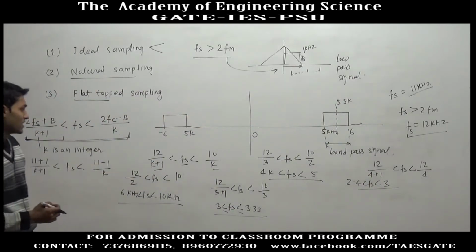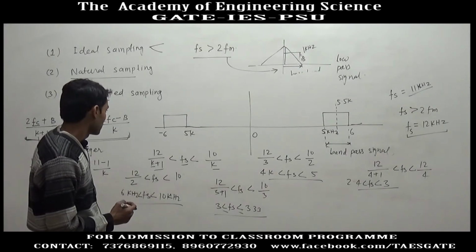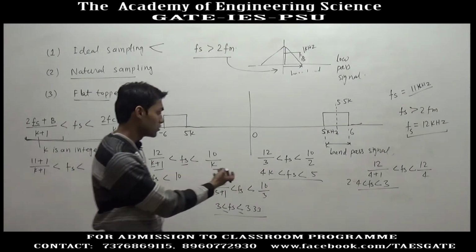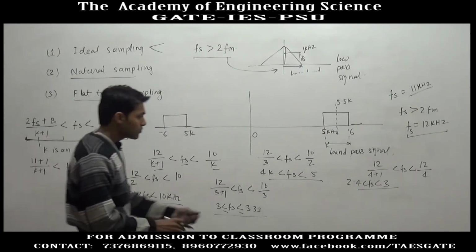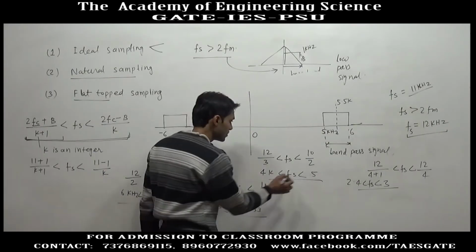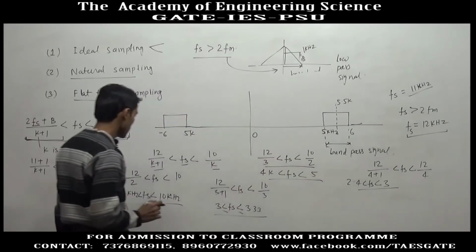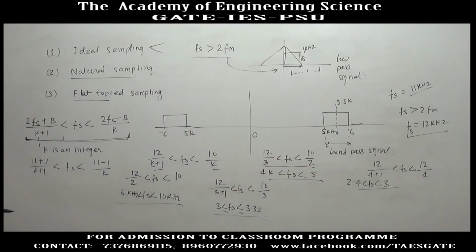I have taken a value such that there are much lower sampling frequencies possible. So you will keep doing this until this condition is violated. Suppose I am putting k equal to 11.